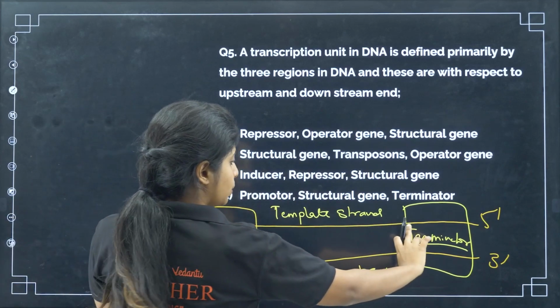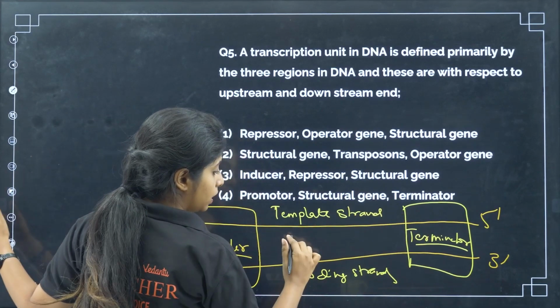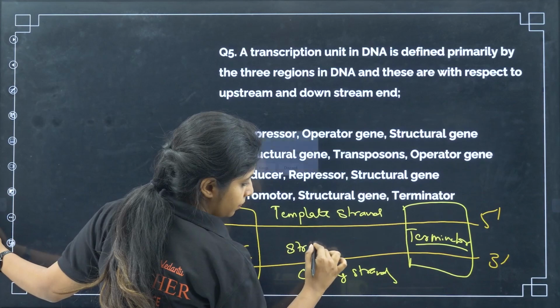What do you call this particular gene which is going to be transcribed completely? It is known as the structural gene.